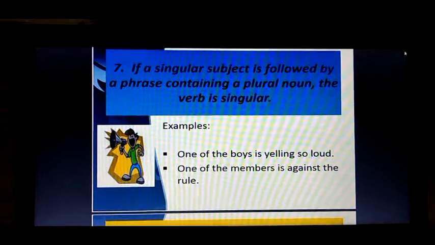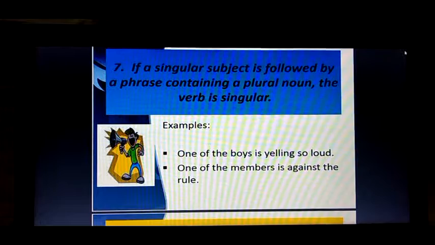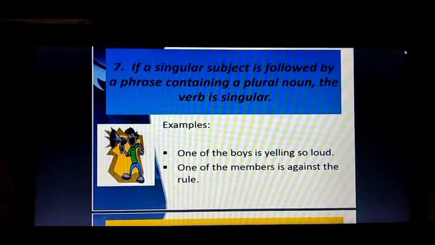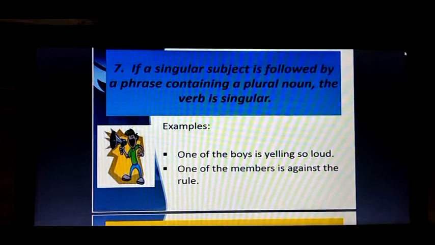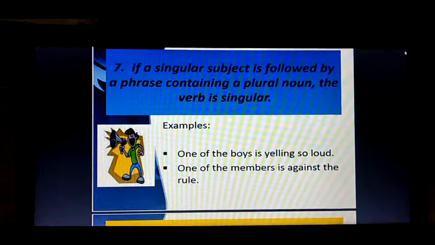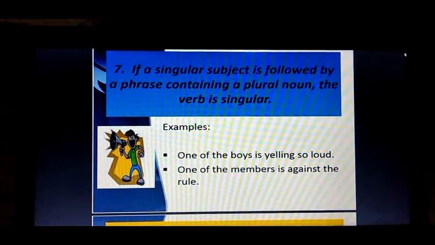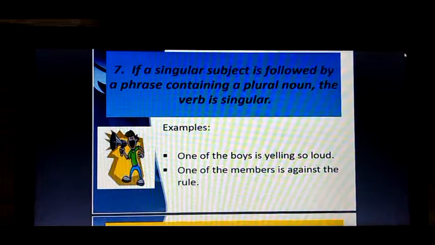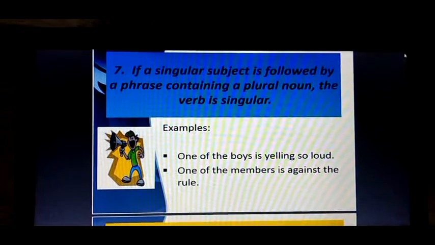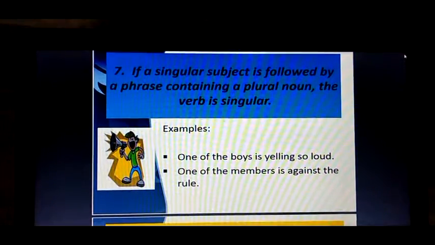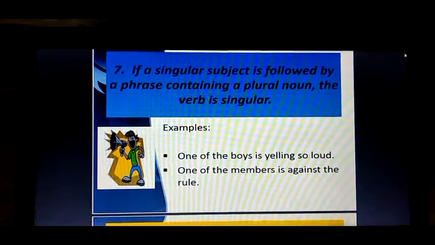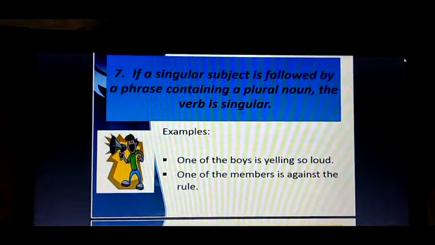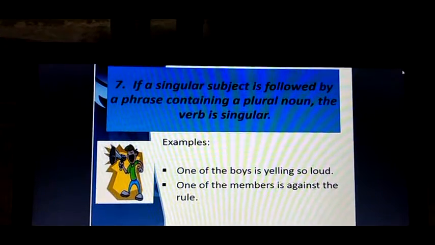So one of the boys is here, and again one of the members. Though boys and members look like plural subjects, they will be considered singular and a singular verb will be used. Now come to the next rule.